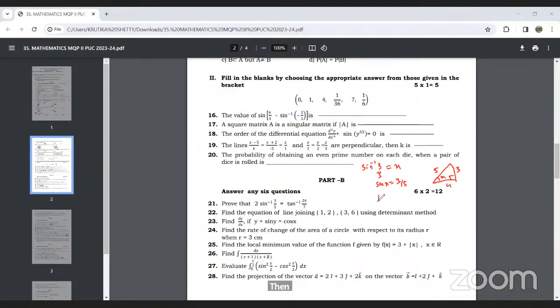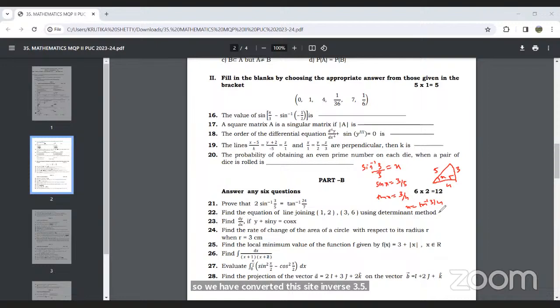So tan x will be equal to 3 by 4, or x will be equal to tan inverse 3 by 4. So we have converted sine inverse 3 by 5 in terms of tan inverse 3 by 4.